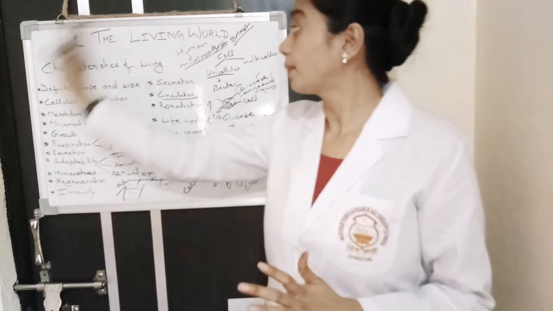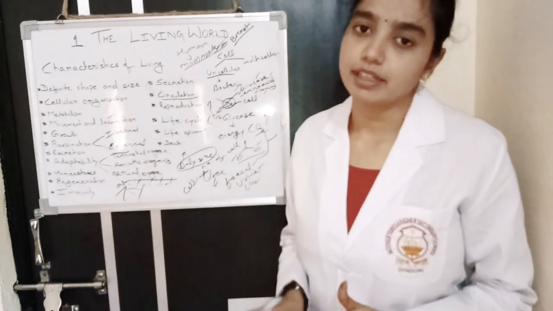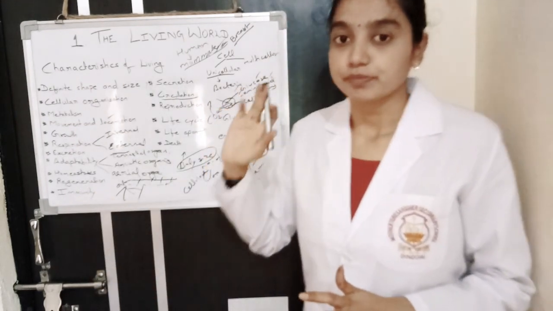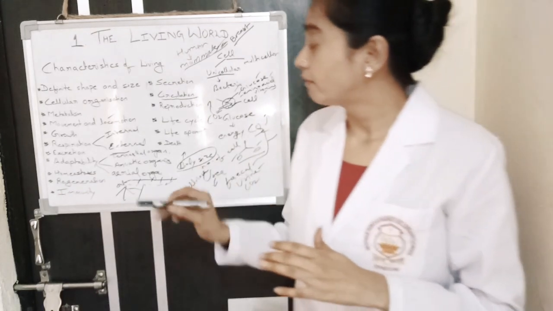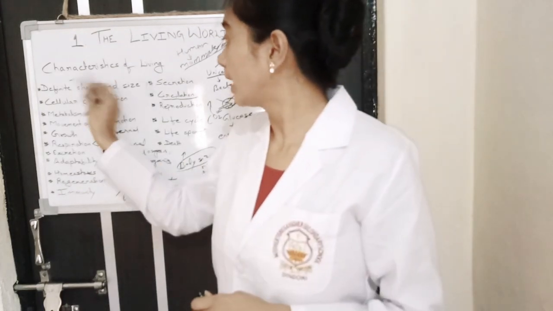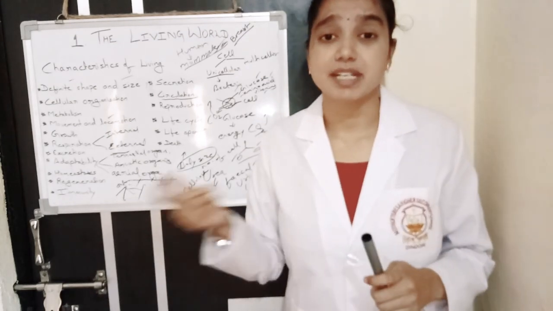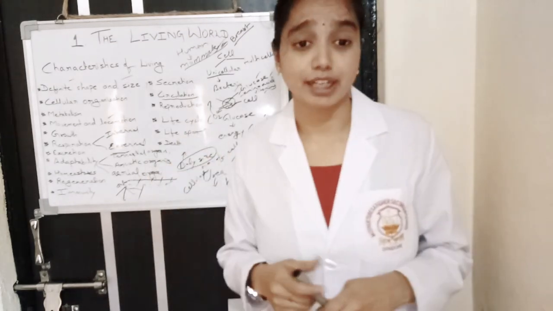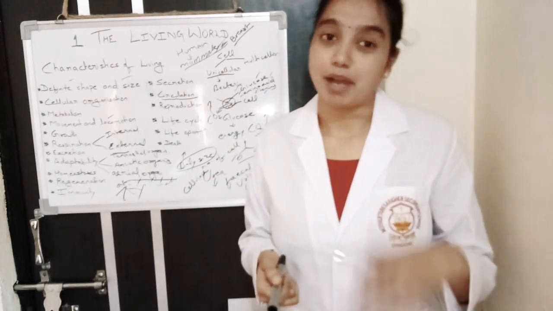So these are the properties of living organisms which are not found in non-living things. Only non-living things find the activity of definite shape and size. Maybe in a few non-living things there is presence of definite shape and size. For example, this board, this pen, and my mobile from which I'm making the video.